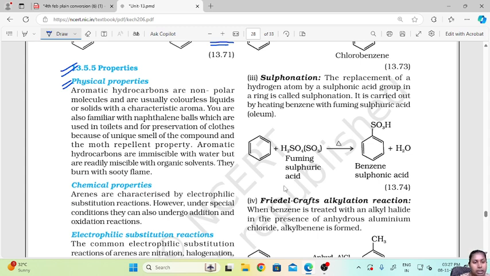You are also familiar with naphthalene balls, which are used in toilets and for preservation of clothes because of the unique smell of the compound and its moth repellent property. Aromatic hydrocarbons are immiscible with water but readily miscible with organic solvents. They burn with a sooty flame.